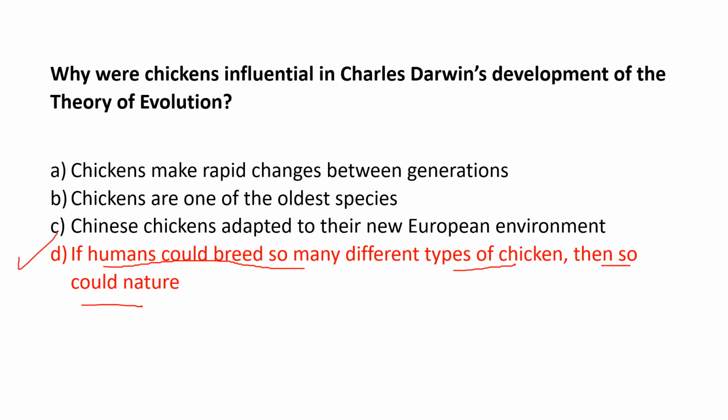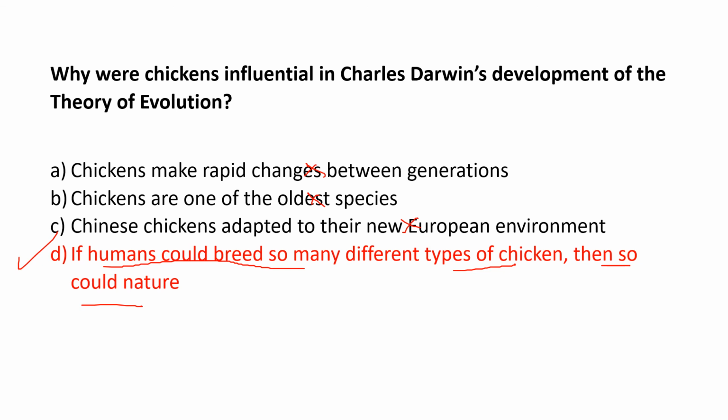So this is why. C is not correct because Chinese chicken adapt to their new environment, European environment. Actually, Darwin wasn't talking exactly about that. Darwin was talking about that there is variation and they can adapt to new environments and the ones that are better adapted are the ones that survive. So this is not exactly the best answer. Chickens are one of the oldest species, so there is no relationship, and chickens make rapid changes between generations. This is not exactly what Darwin said.